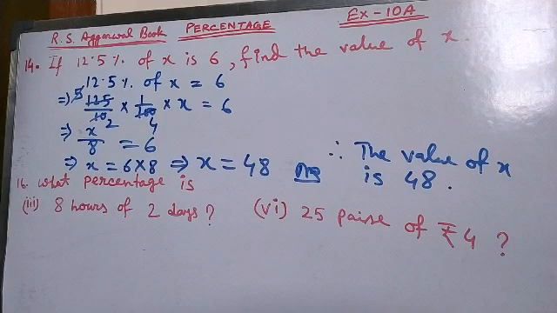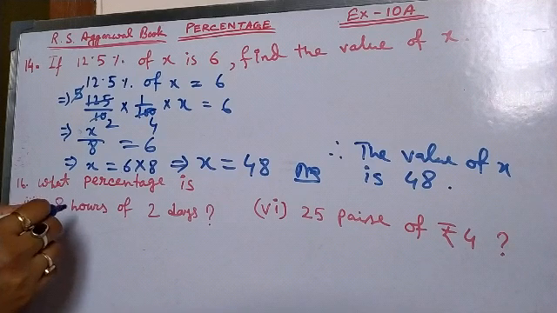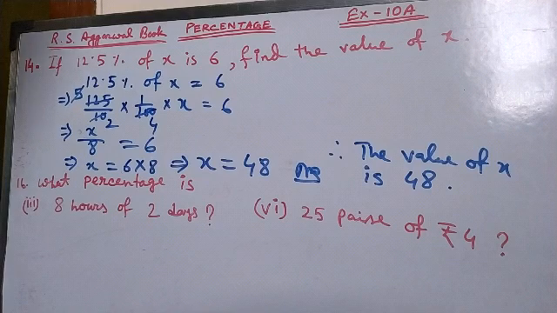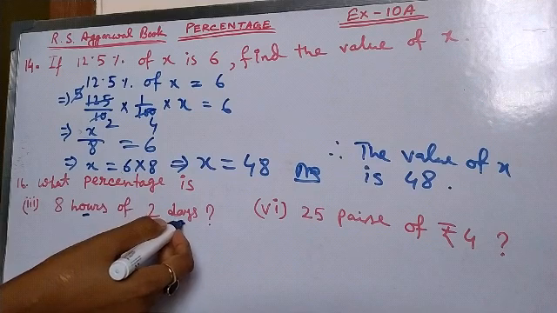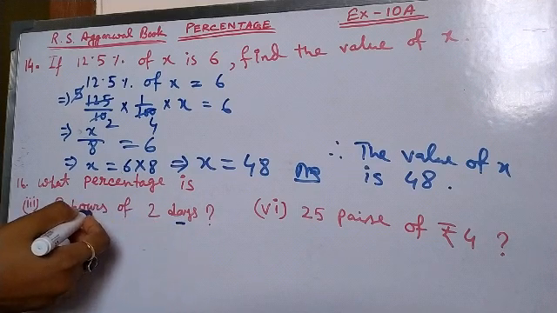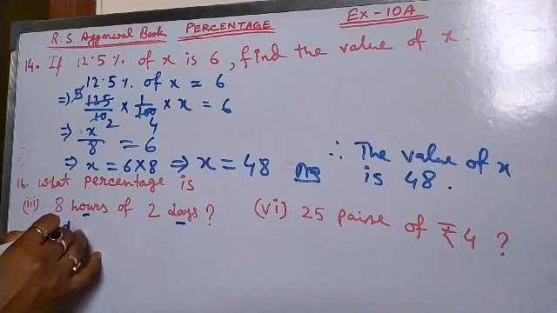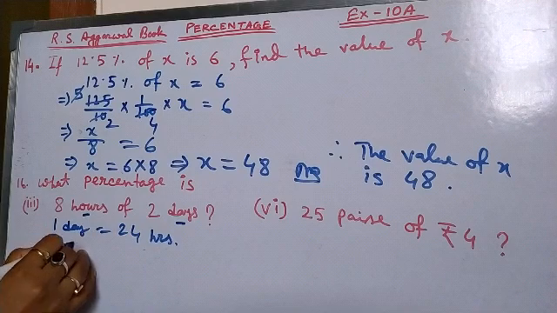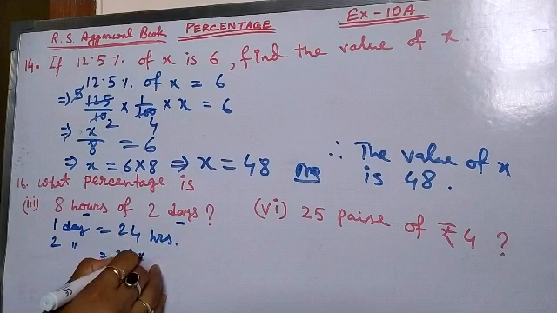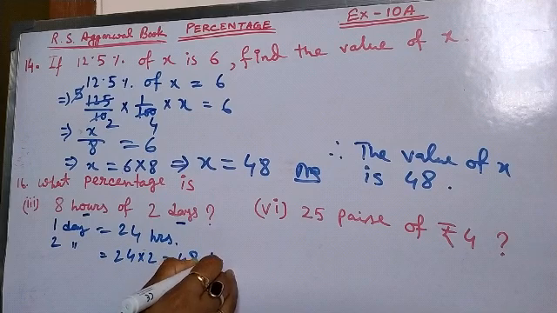Now coming to question number 16. What percentage is 8 hours of 2 days? Then 2 days means how much hours, that we have to find out first. After that we can calculate it. Because here the rule is the unit will be same. So days is the larger unit, that's why days will be converted into hours. So let's see it. 1 day equal to 24 hours, we know that. Then 2 days equal to 24 into 2, that means 48 hours.